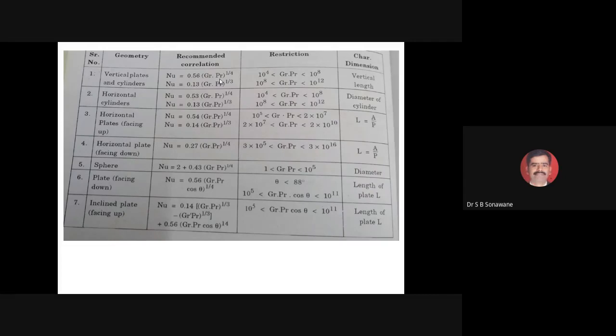If the correlation given in the numerical is written in terms of Nu, Gr and Pr, then it is a problem of natural convection. If it is written in terms of Nu, Re and Pr, then that is a problem of forced convection. Very good. Now, here are different geometries, probable geometries that are used in industry as well as day-to-day life,